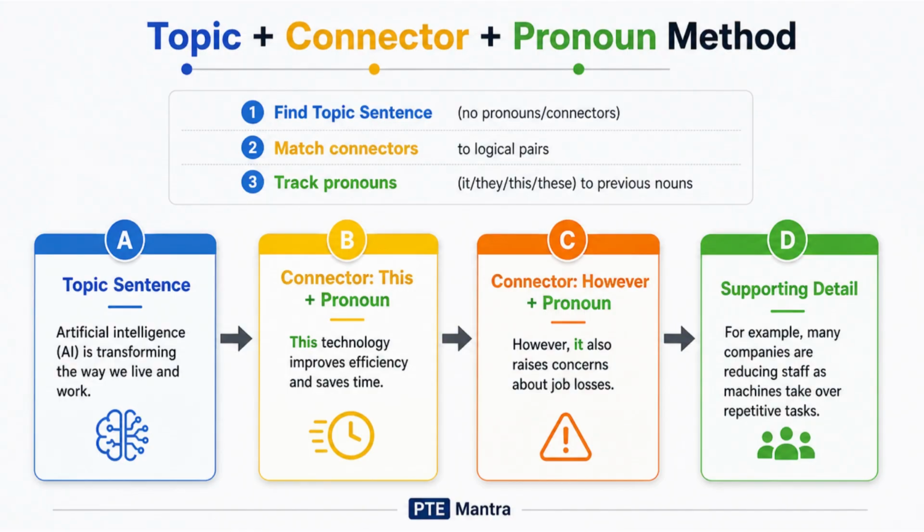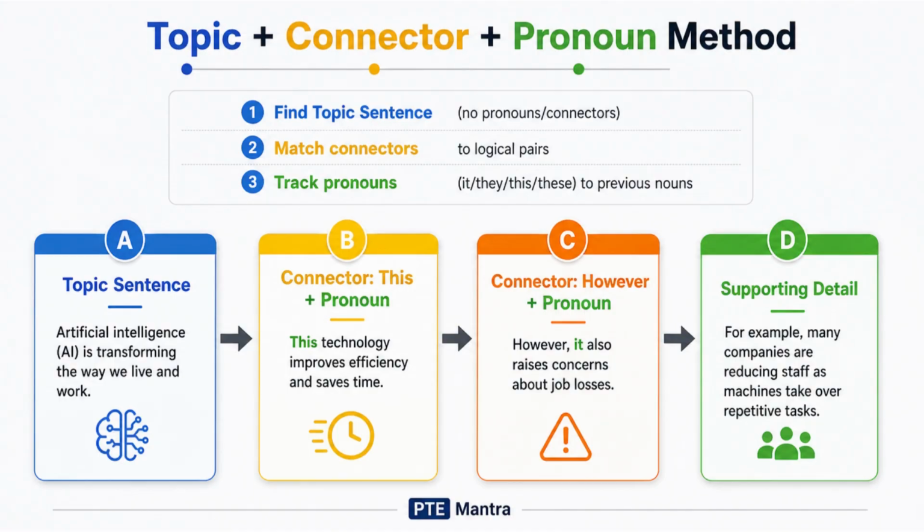The Industrial Revolution transformed European society. Topic sentence. Sentence B. This led to significant urbanization across the continent. Pronoun this refers to A. Sentence C. However, it also caused environmental damage. Connector however plus pronoun it refers to A.